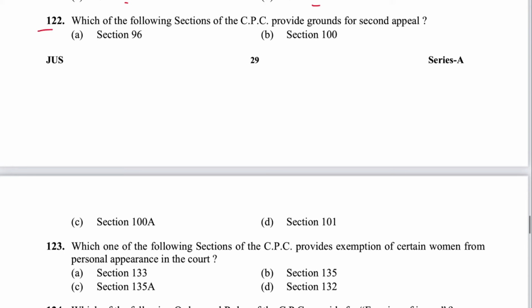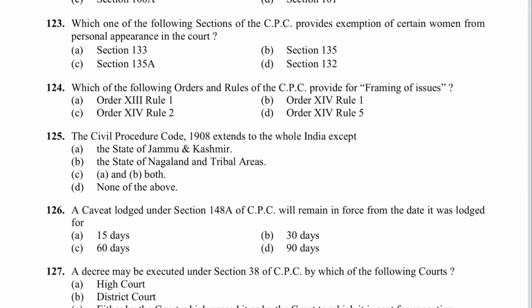Next 122. Which of the following sections of CPC provides grounds for second appeal? That is section 100. B is the answer. Next 123. Which one of the following sections of CPC provides exemption of certain women from personal appearance in the court? That is 132. D is the answer.